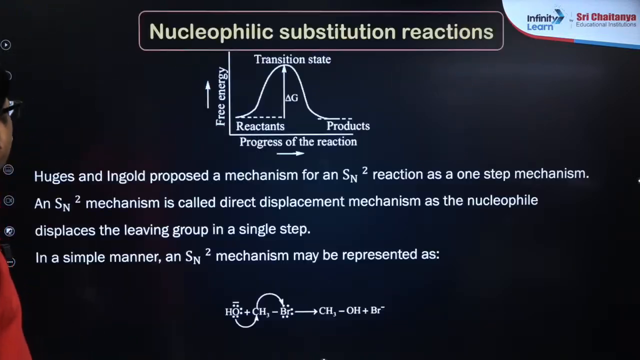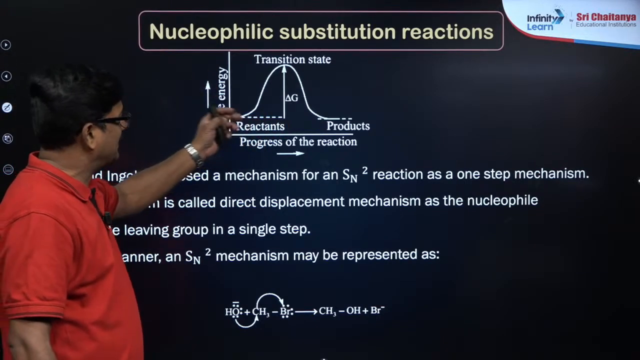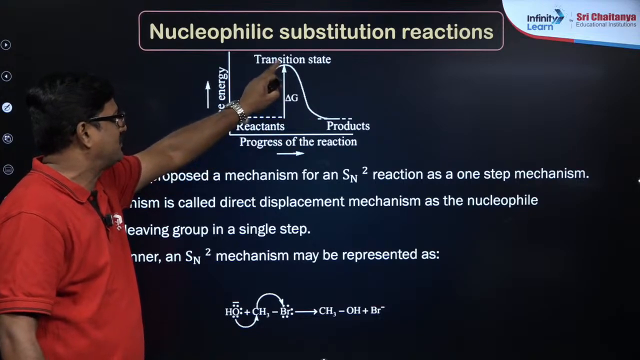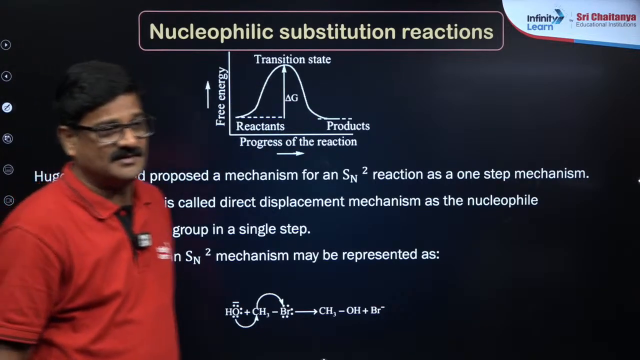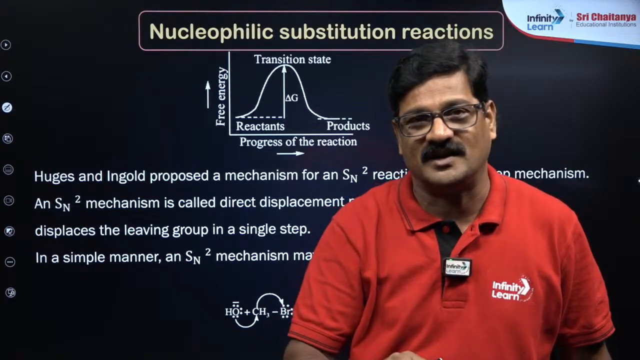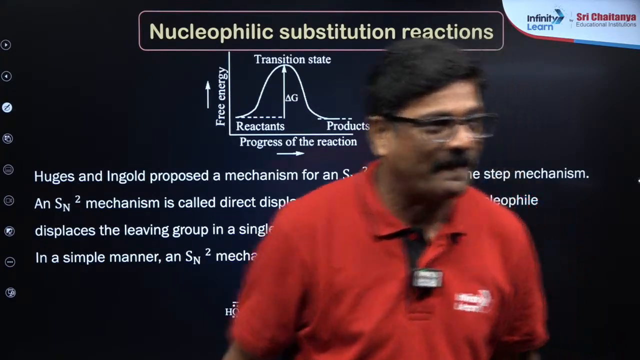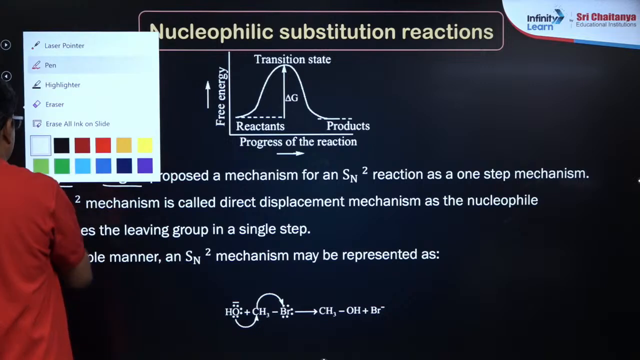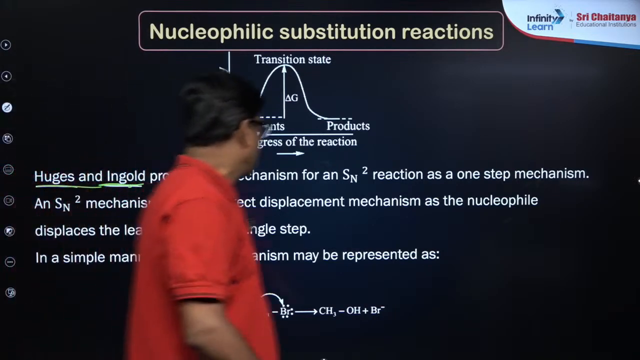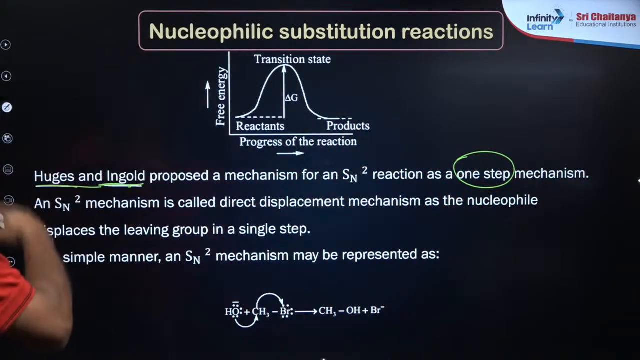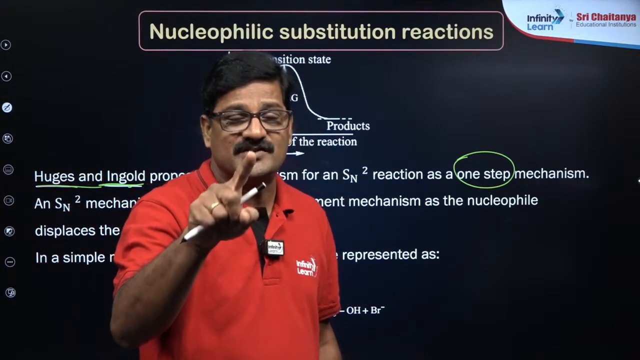Now, this is a single step. In this single step, looking at free energy and potential energy against the progress of the reaction, the reaction reaches one peak and then comes down. The highest peak is called the transition state. If an intermediate forms, there will be a dip, so every intermediate gives two transition states, according to chemical kinetics. Hughes and Ingold, these two scientists, proposed the SN2 mechanism, a one step mechanism. That's very important.